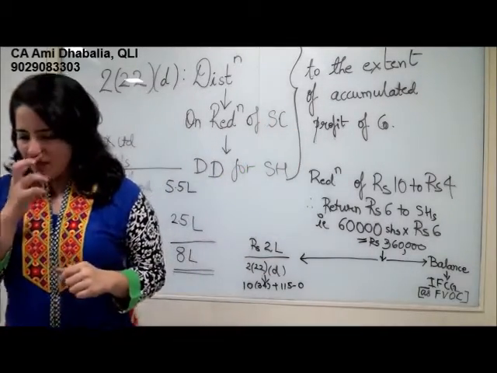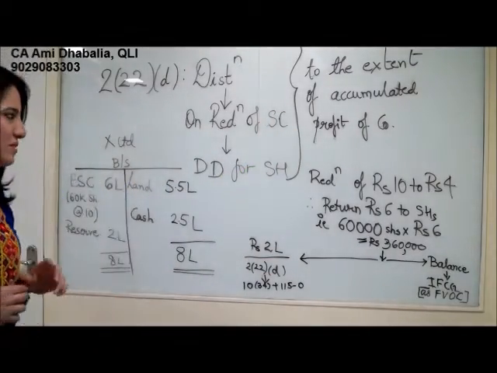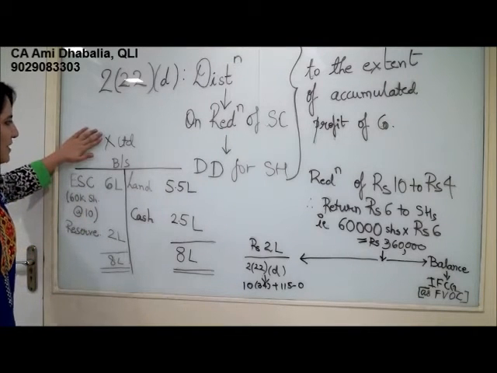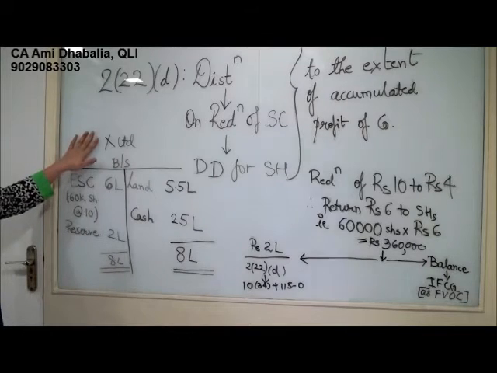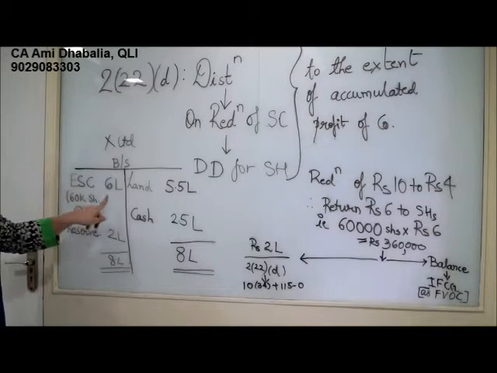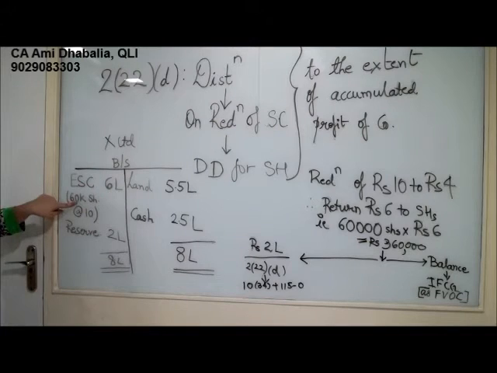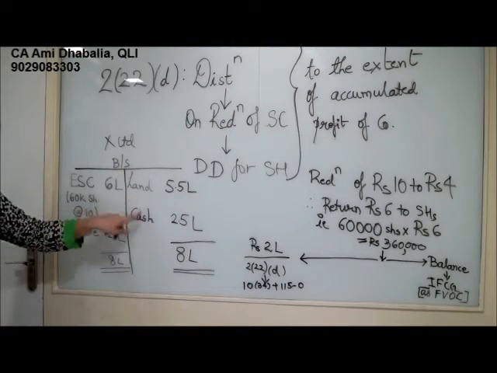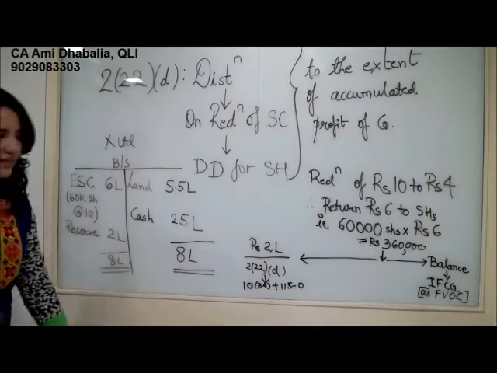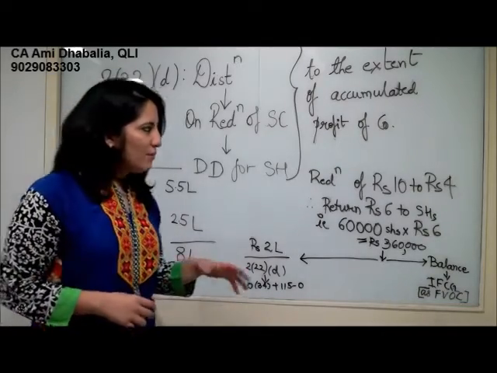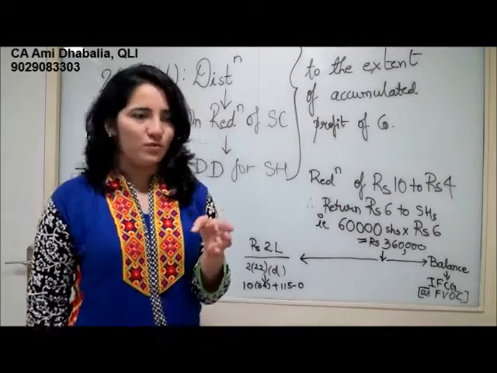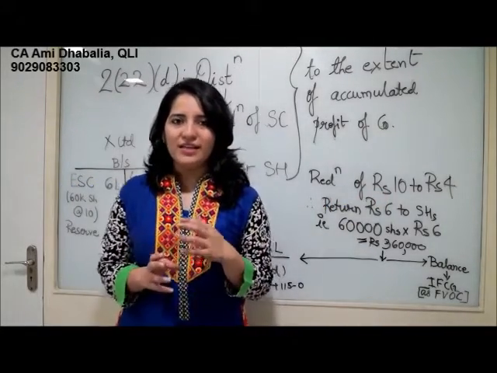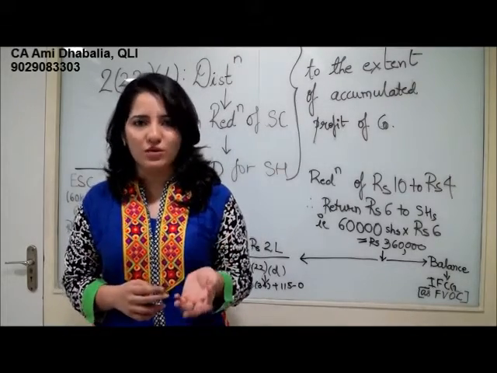Now, the same concept applies: the taxability is to the extent of accumulated profits of the company. Now, I will explain this with the help of a simple example. Suppose there is a company X Limited. The balance sheet shows this. The balance sheet of X Limited: equity share capital is 6 lakh. There are 60,000 shares at the rate of 10. Reserves are 2 lakh. Land and cash, and it tallies at 8 lakhs. Now, suppose a company wants to reduce one share of 10 rupees to 4. It means that it shall give back rupees 6 to the shareholders.